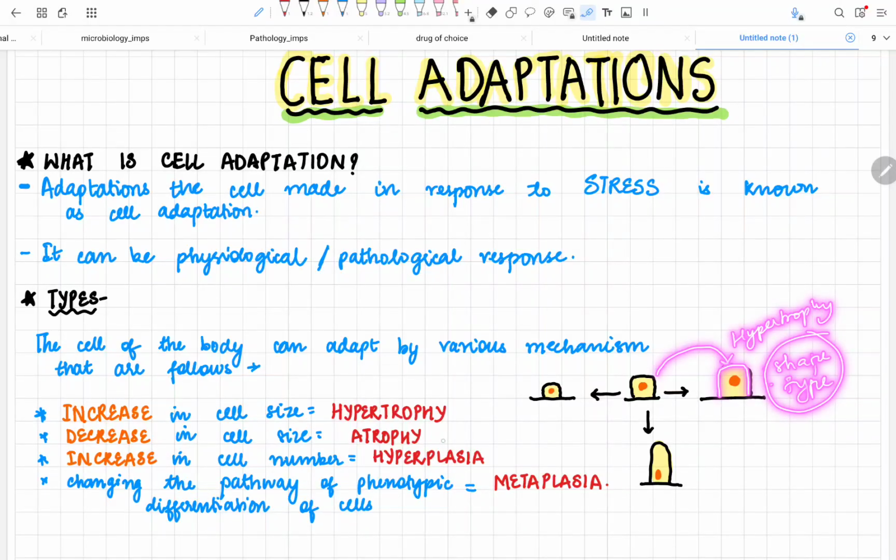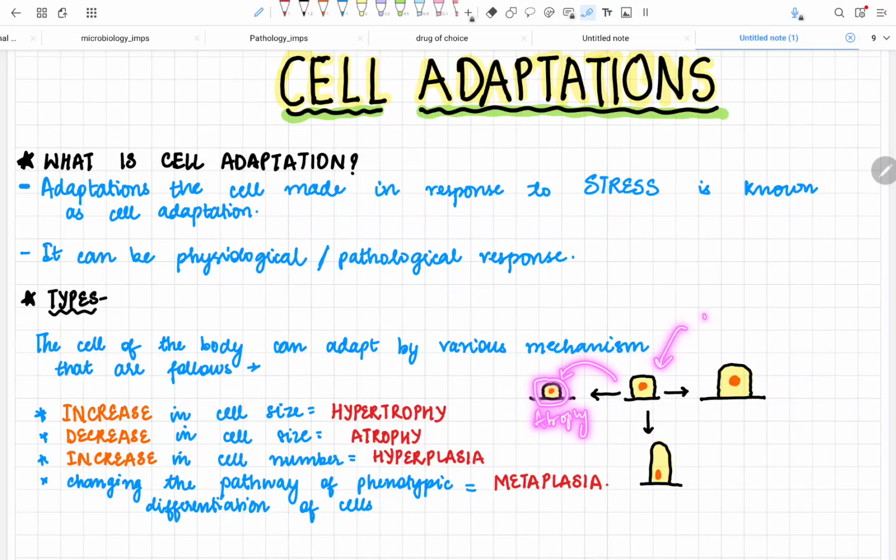Now how to remember hypertrophy? See, the cell has become tall, T comes here and T also comes in hypertrophy. So you can remember it like this, like a mnemonic. If the cell becomes tall, and T also comes in hypertrophy, then definitely the answer is hypertrophy. Now I am giving my cuboidal cell more stress, and rather than increasing, the size of the cell decreases. Now the size becomes small. So this is called atrophy.